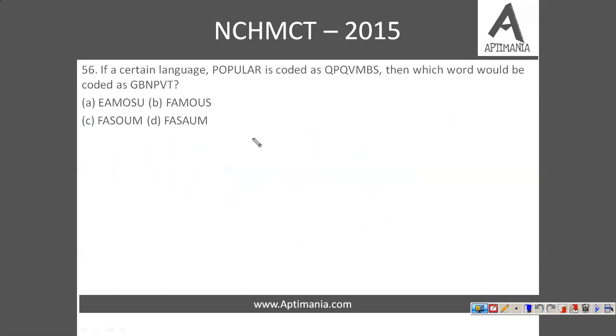Question number 56, again based on coding decoding only. Now popular is coded as QPQVMBS. Now see, Q is the next letter after P. So this is basically +1. OP again +1. PQ +1. UV LN. So the logic is very clear. The logic is very simple. This is of +1.